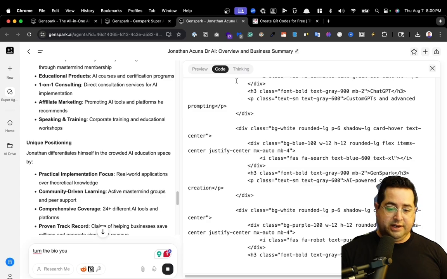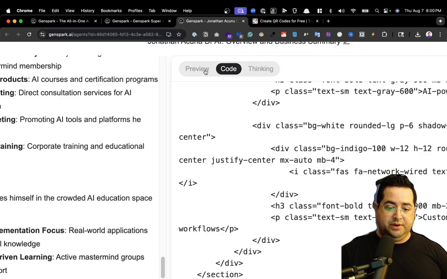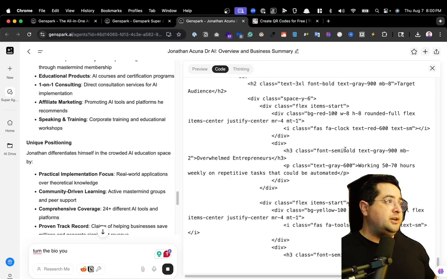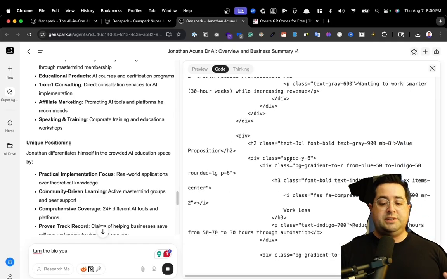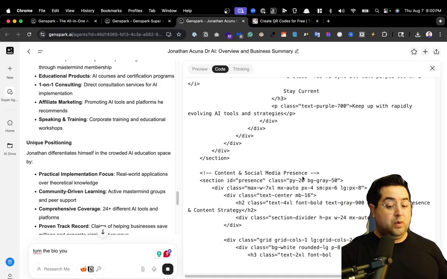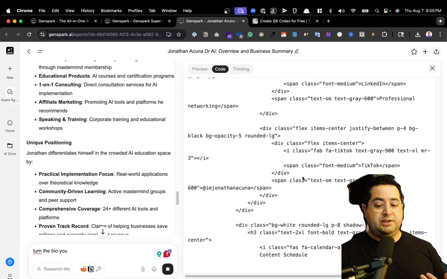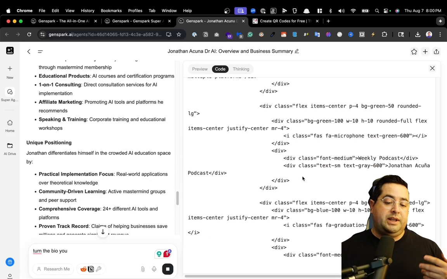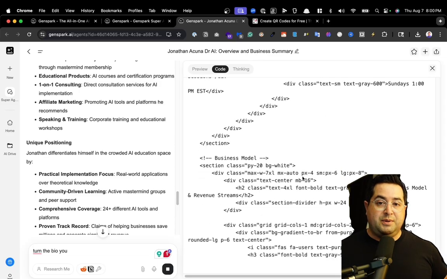And then from there, it's going to move to the third phase, which is preview once it's done. And so right here, we're watching this in real time where it's actually going to be building a web app. This is very similar to Claude Artifacts, for example. You could have it build websites, build web apps, interactive surveys, anything you could build with HTML, CSS, and JavaScript, which is pretty much almost anything you see on the web. You can replicate it using Genspark, and Genspark will write all the code for you.